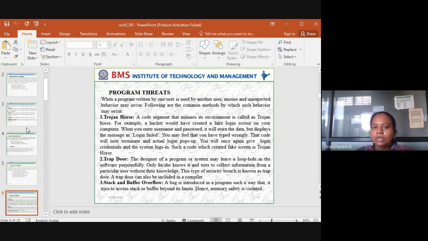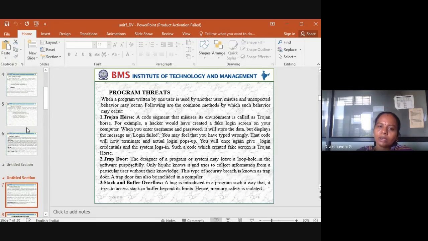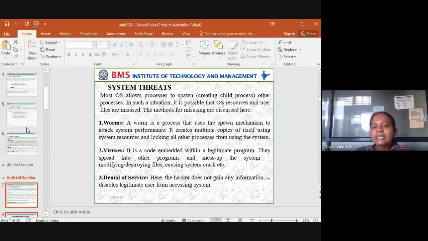And we have seen about the program threats. So what were the program threats? Trojan horse, trapdoor, stack and buffer overflow. These are the program threats. And we have seen about the system threats. So programming software, based on the software, you may have some threats.